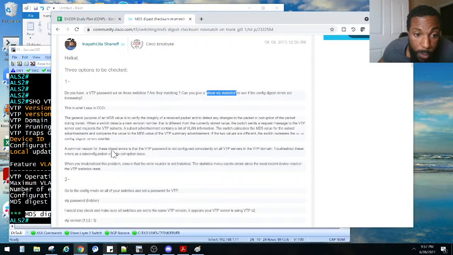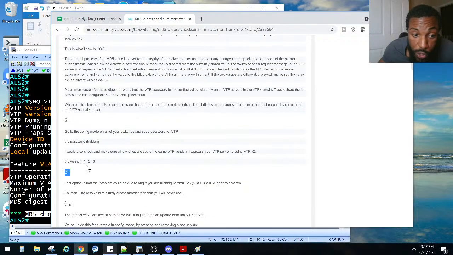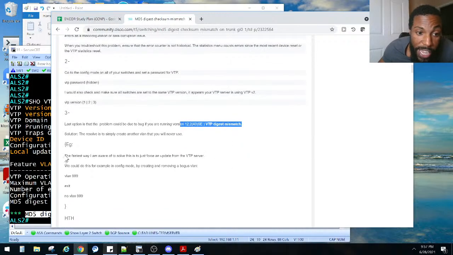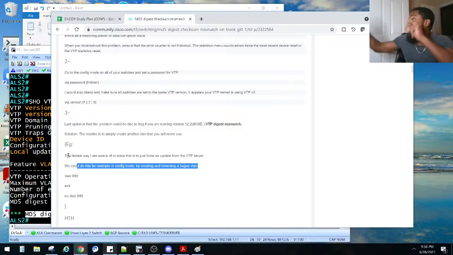A common reason for this is the password is not configured consistently on all servers. So we did set the password. We checked that, and the version 2. And it could be due to a bug. Interesting. The fastest way I'm aware of to solve this is to force an update from the server. We could do this, for example, in config mode by creating and removing a bogus VLAN, which is exactly what Pete S just said. Create a VLAN to see if it'll propagate, and then delete it. And that should fix the problem.